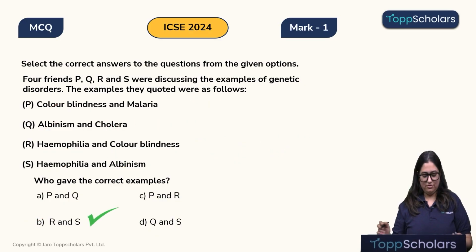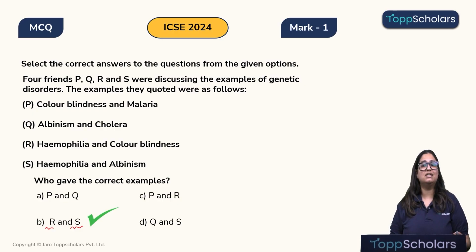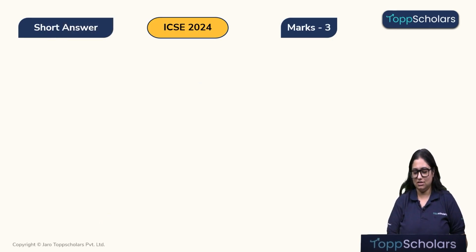Therefore, children, friends R and S are the smartest among their friends, and therefore option B is the correct answer. Alright, students. Now, let's look at a 3-marker question asked in the year 2024.